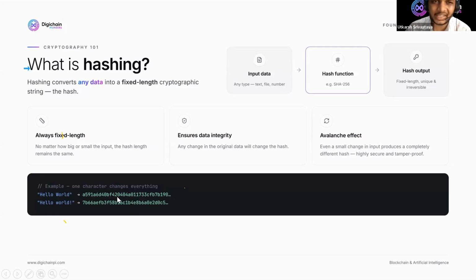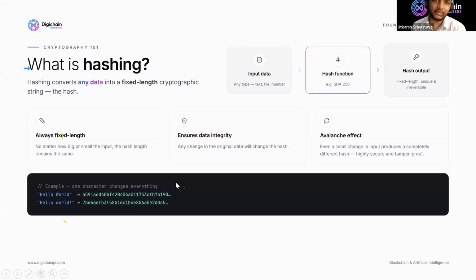Now, how this hash is calculated is a different part. There is some mathematical computation behind this, that we compute this hash from this string. So this is the hello world string, and this is the hash of this string. And if we change just a capital W to small w, you can see how this hash changes significantly. So this is hashing.